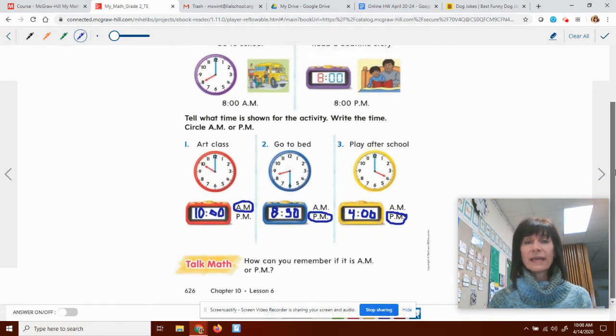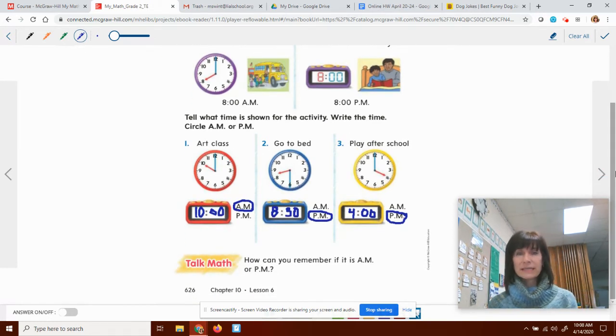Let's go ahead, and the talk math is this. How can you remember if it's a.m. or p.m.? Well, generally, when I wake up in the morning and all the way up until lunch, it's a.m. When I go to bed, it's p.m.